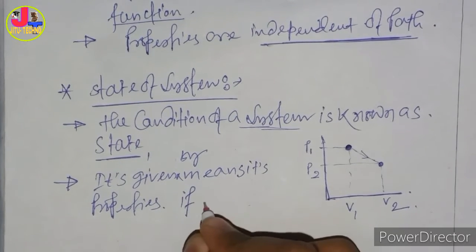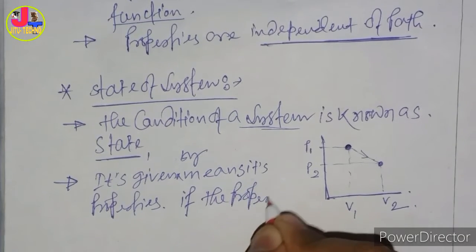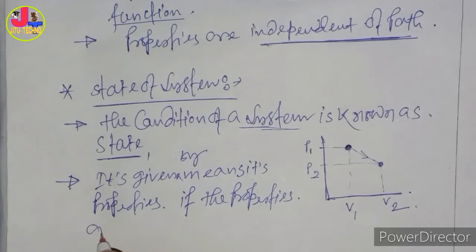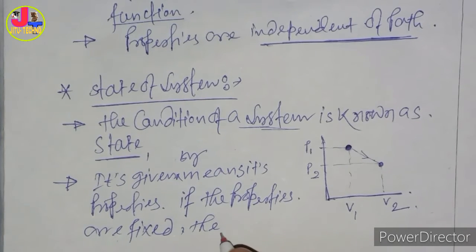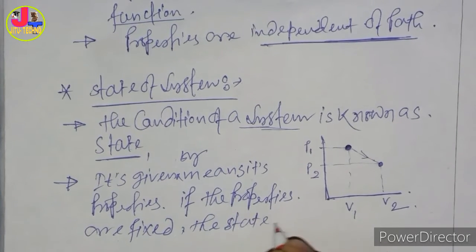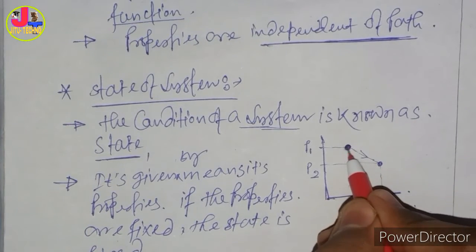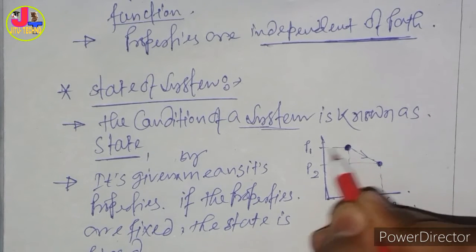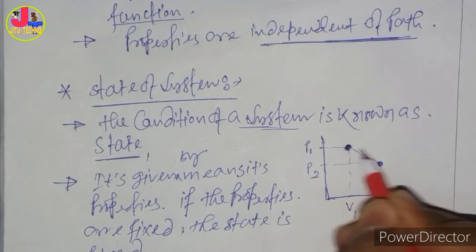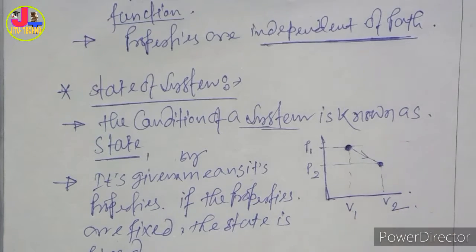Here it is also written, if the properties are fixed, then what will happen? The state is also fixed. We know that this is also a state, and this is also a state. If in this state the pressure is constant, like this pressure line, then the properties are fixed.